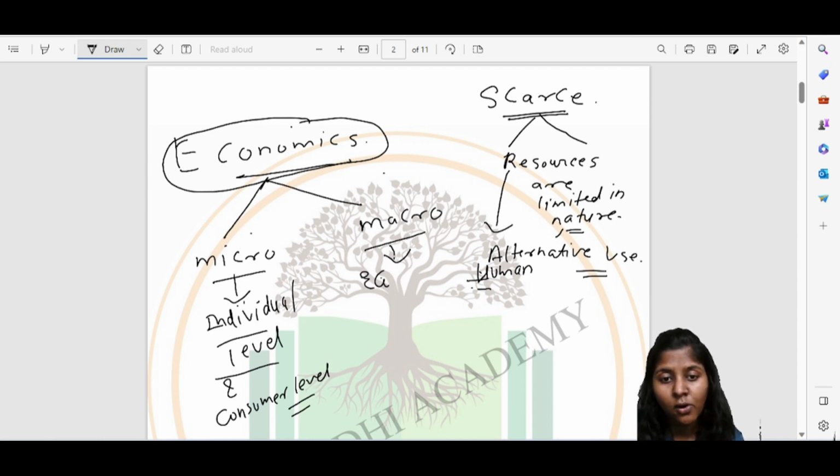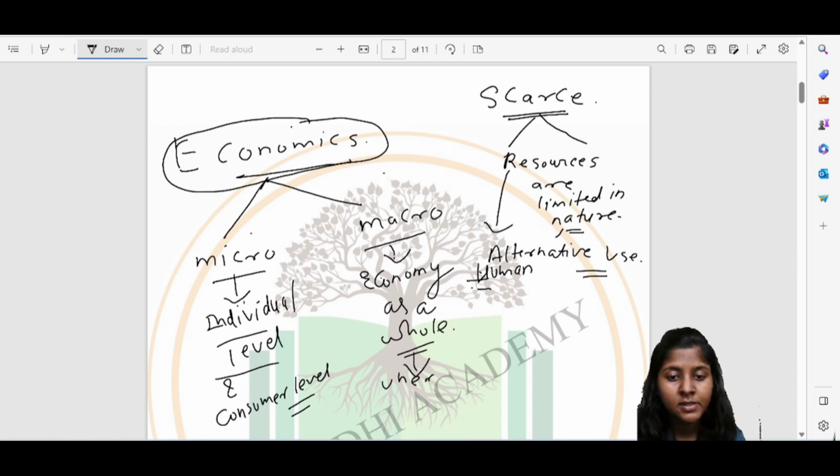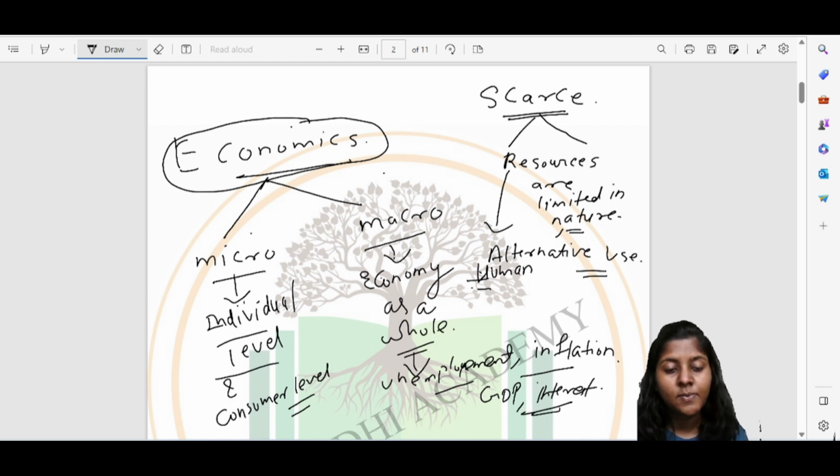So it studies the economy as a whole. Macroeconomics is related to unemployment, inflation, your GDP rate, interest, everything goes in macroeconomics. Microeconomics only studies the individual and the consumer level.